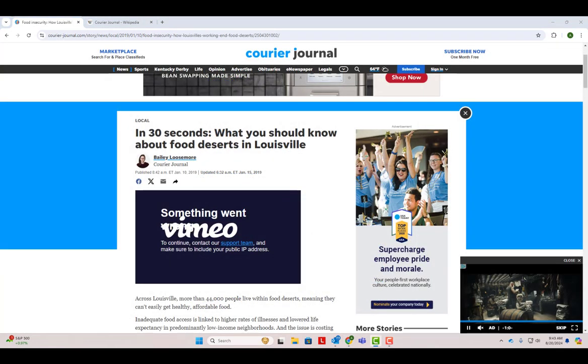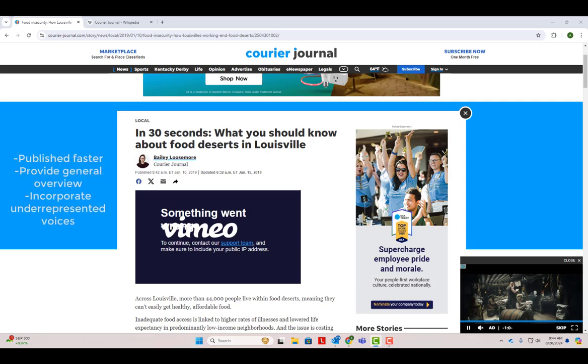Compare this article to another article we'll take a look at, What You Should Know About Food Deserts in Louisville. This article is not academic, but that doesn't mean we can't use it for our research. Sources like news, magazines, and web sources written for the general public can still be useful for researchers like you. They are published much faster than academic articles, they can provide a quick overview of an unfamiliar topic, and they often bring in different voices that aren't represented in the scholarship.